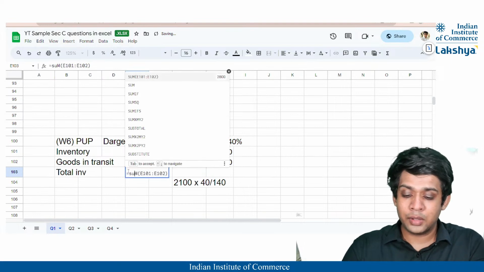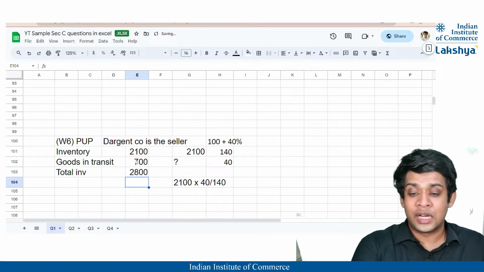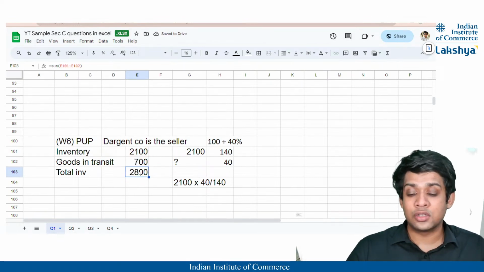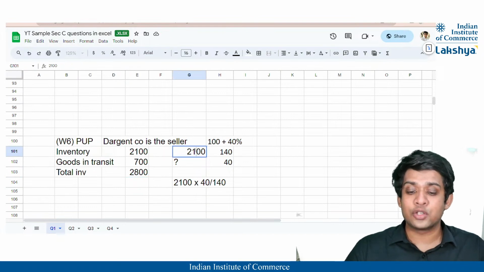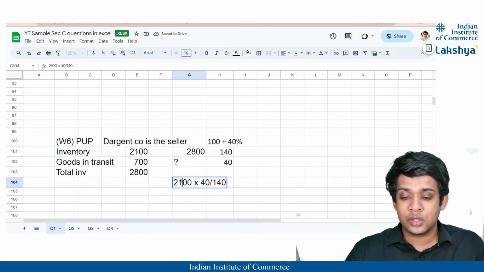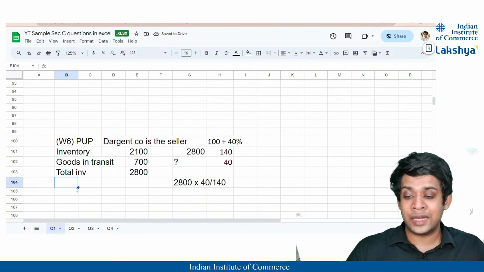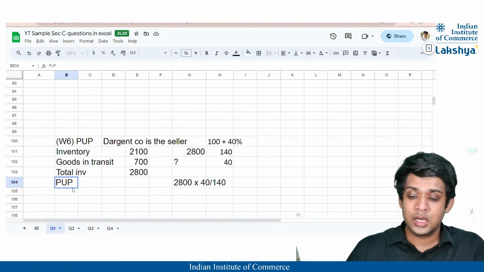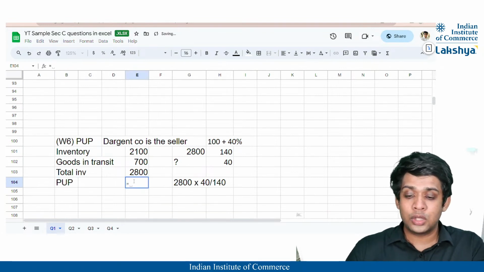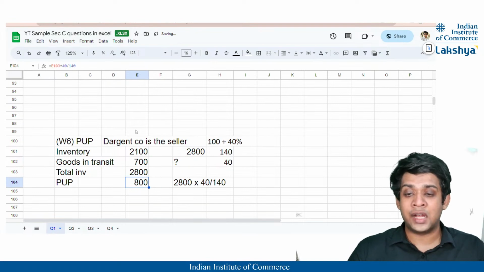So here the total inventory will be, because the subsidiary has purchased it, we are assuming that it is already included in the subsidiary's inventory. So that will add up to the inventory, right? And that is also sold at a selling price. So our value should not be 2100. Instead, it should be 2800, right? So I'll make the necessary adjustments here. Total inventory is 2800 and thus the PURP is going to be 2800 into 40 divided by 140, right? That is going to give me 800.